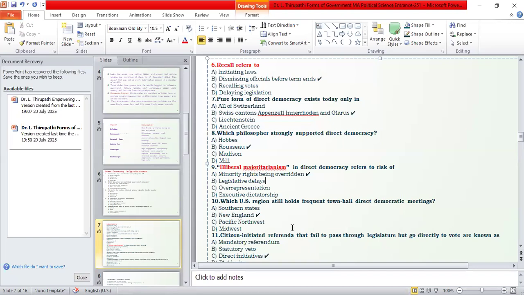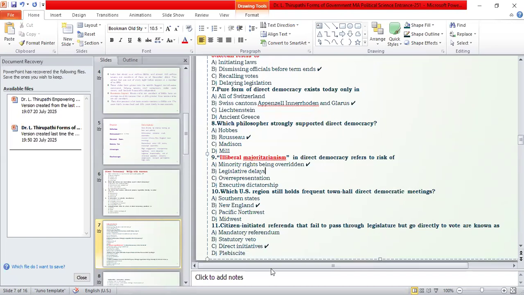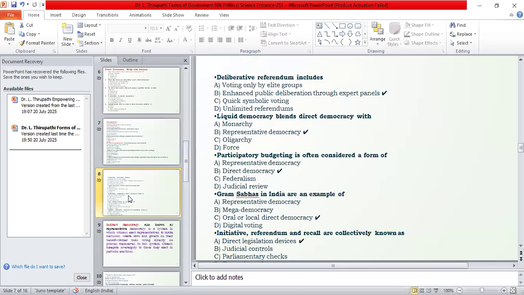And the next question: citizen-initiated referendums that bypass the legislature and go directly to vote are known as direct initiatives.